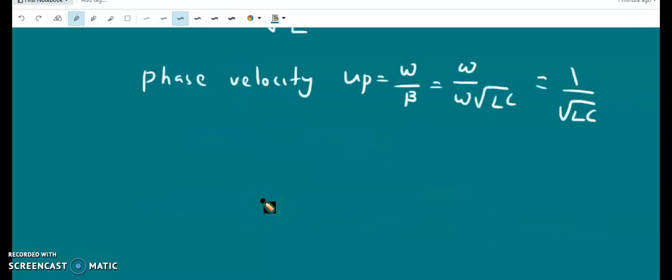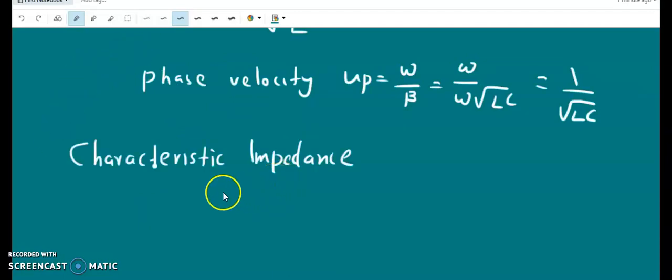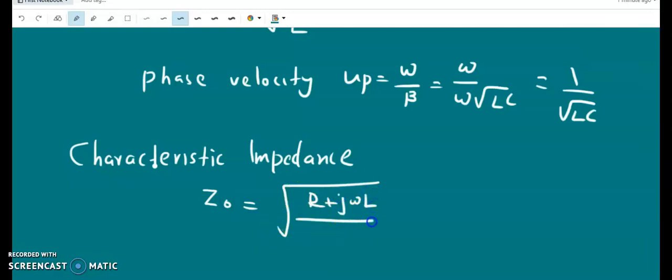Now we can calculate the characteristic impedance Z0 of the distortionless transmission line. Z0 is equal to root of (R plus j omega L) divided by (G plus j omega C).